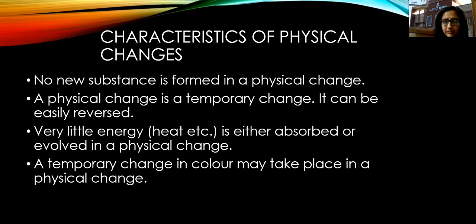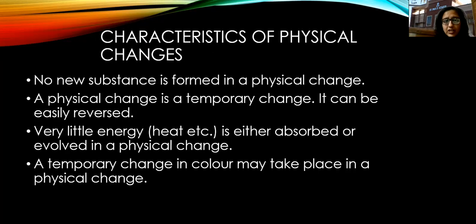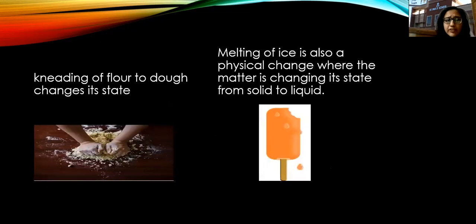I hope you all have noted this down because this is a very important part. You have to write down the definition of physical change in your copy. Then you have to write characteristics as well. Okay, and after that you'll be writing a few examples which we'll be discussing. So the first one, kneading of flour to dough changes its state. So what is happening over here? The physical state, the shape, the size of the material is changing. Okay, it is changing from the powdered form to a solid form. So the physical appearance, physical shape, physical size of the material is changing.